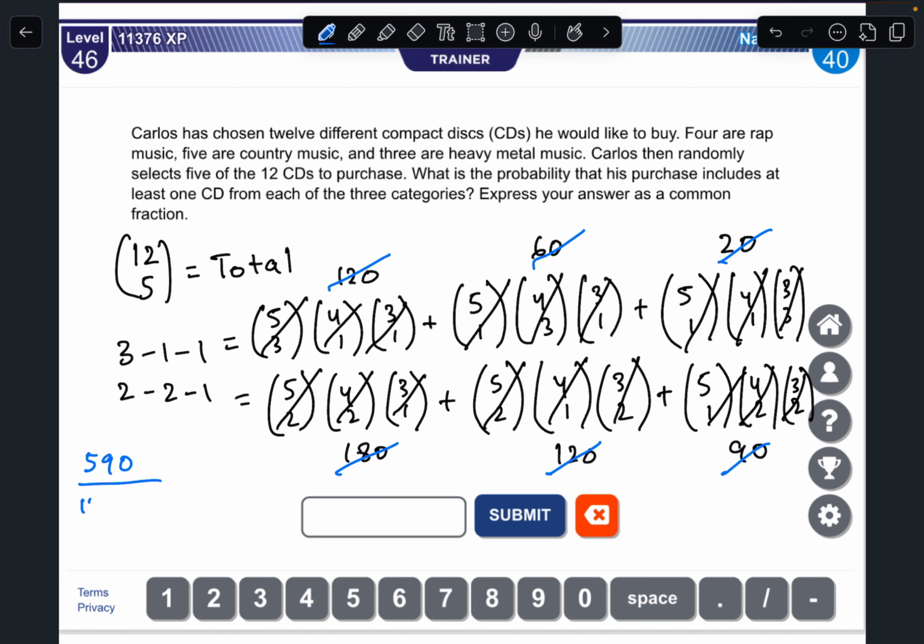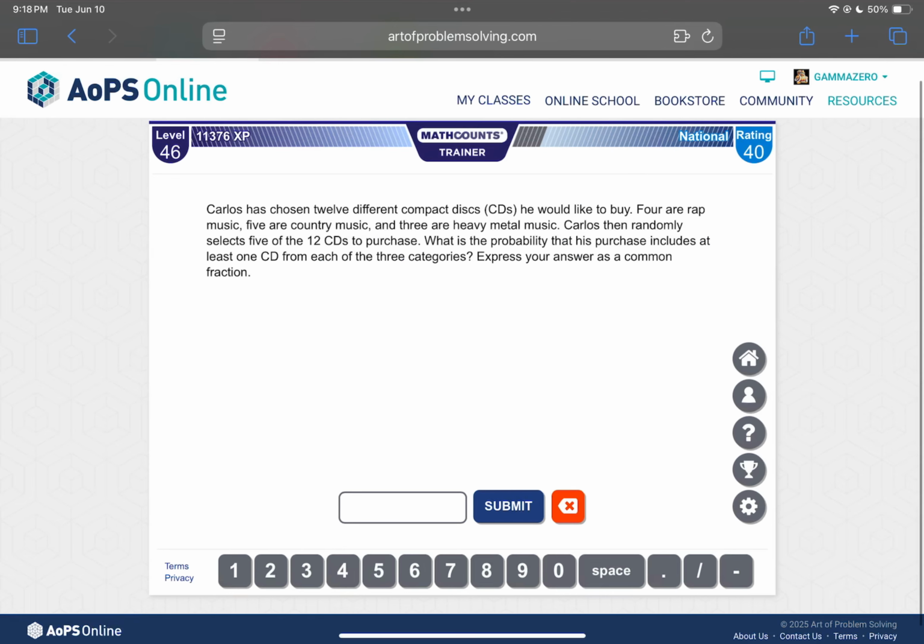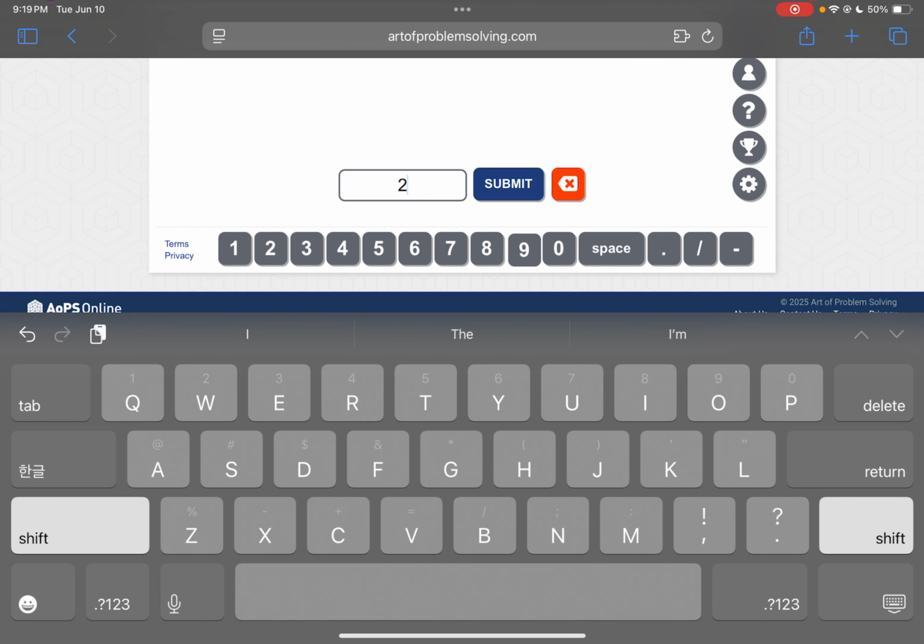12 choose 5 is 12 times 11 times 10 times 9 times 8, and then we divide by 120, so we multiply 120 on the top. The 120 gets cancelled. So we just get 590 over 11 times 9 times 8. We can just divide the top and bottom by 2, so we get 295 over 4 times 9 times 11, which is 36 times 11, which is 396. And we'll check if that is correct. And now that we've solved that, the answer is 295 divided by 396.